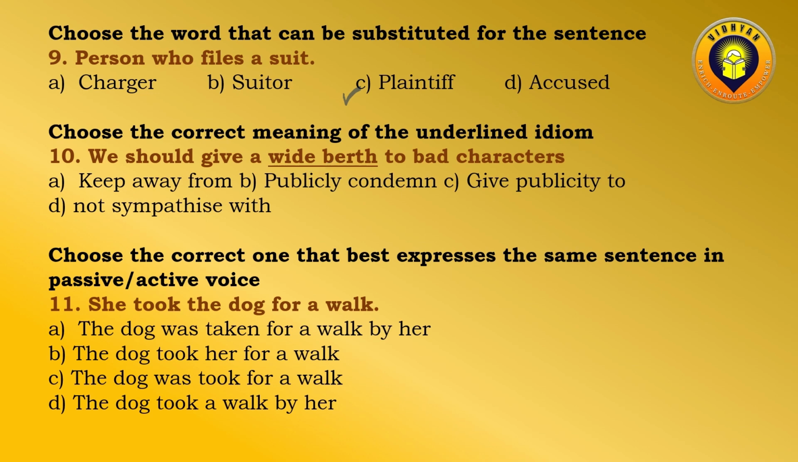It means to avoid someone. Okay, so always remember this. Wild birth, to avoid someone. So the four options: keep away from, publicly condemn, give publicity to, not sympathize with. So we can easily understand that the obvious answer would be keep away from. Okay, avoid, keep away from.